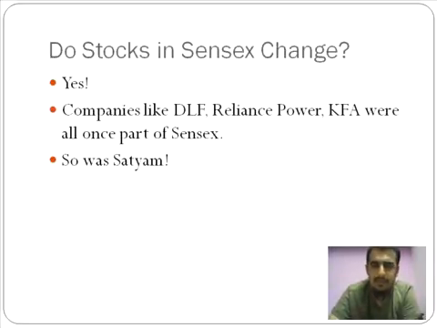Even companies like DLF, Reliance Power, and even Kingfisher Airlines were part of Sensex once upon a time. The reason these companies were removed is because the market capitalization fell. DLF was an extremely well-to-do company. I remember when they launched the IPO, how big the sensation was. In fact, DLF even had plans to be the largest IPO in India. They wanted to raise around 20,000 crores from the public. Over a course of time, Kingfisher, DLF and Reliance Power lost their market capitalization value, and hence all of them have been taken out of Sensex.